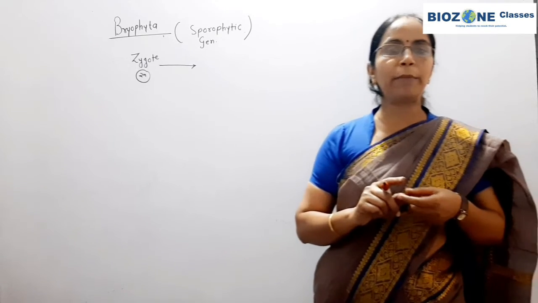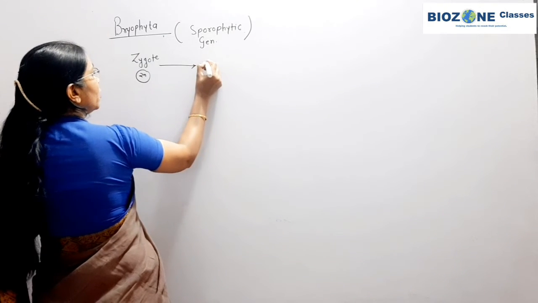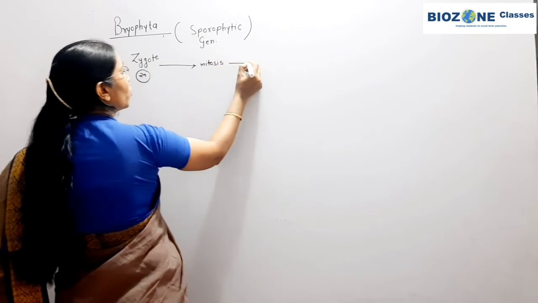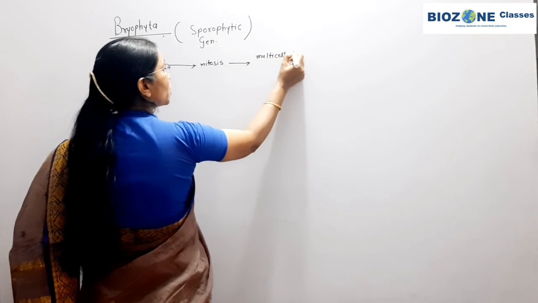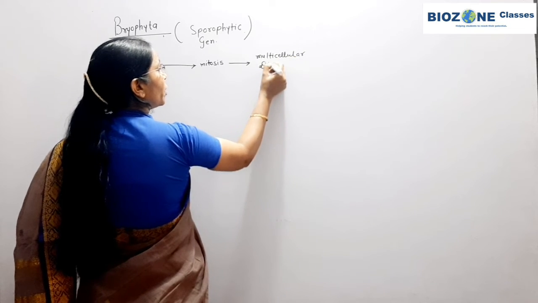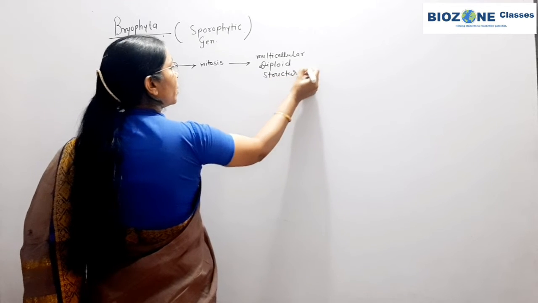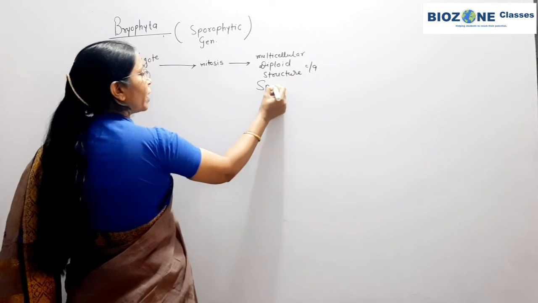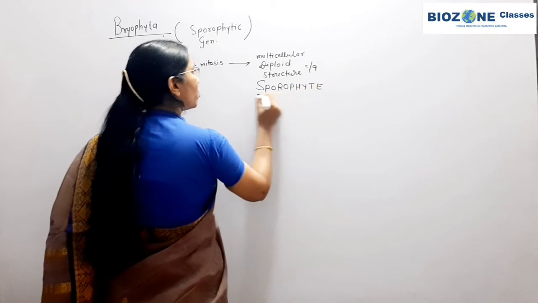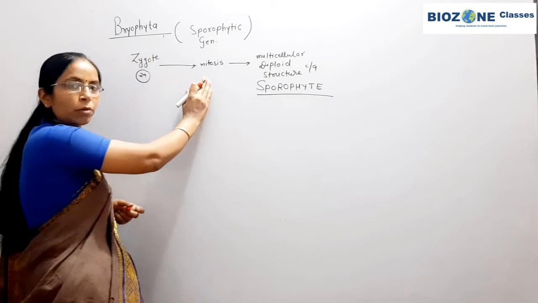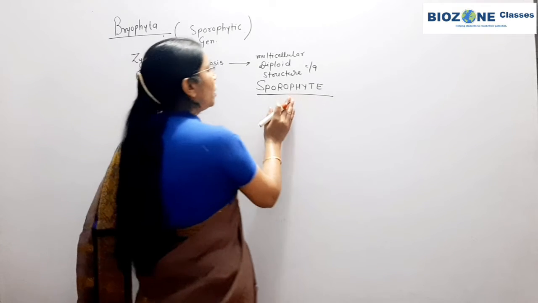Immediately in algae the zygote divides by meiosis, but in bryophyta the zygote first undergoes mitosis, and due to mitosis the zygote results into a multicellular diploid structure. This multicellular diploid structure you remember is called the sporophyte. So the zygote does not directly undergo meiosis; first it undergoes mitosis in case of bryophyta, and after that it leads to the formation of the sporophyte.